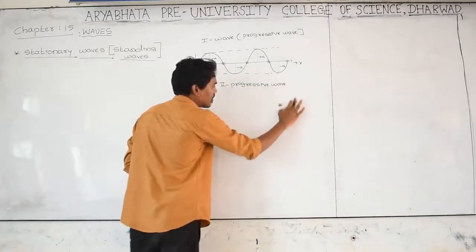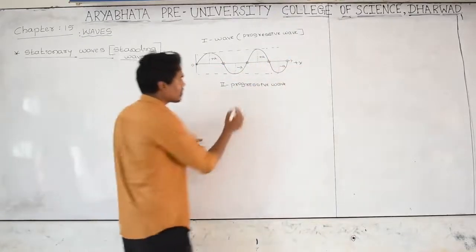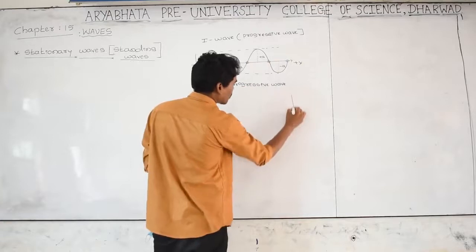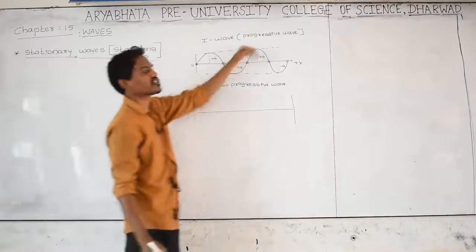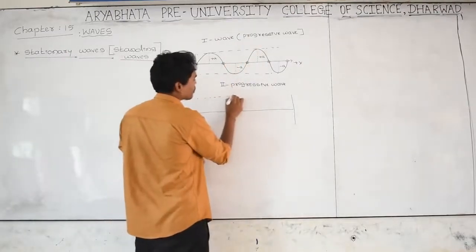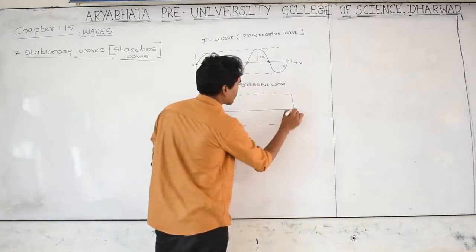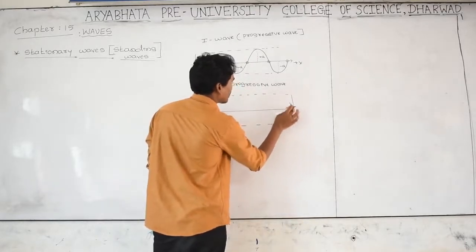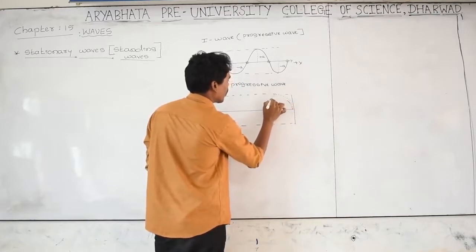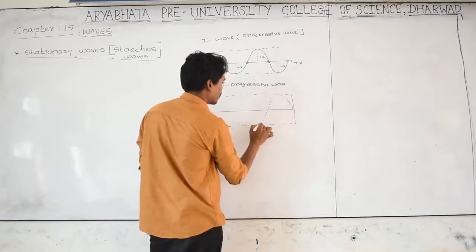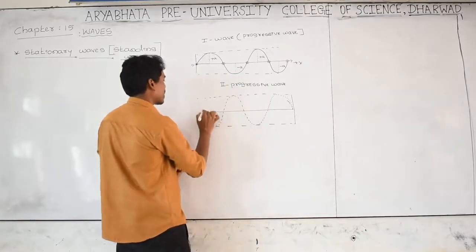How does that happen? Let us take the first wave moving in this direction, started at this point, and I am considering another wave that is also a progressive wave, but moving opposite to the first progressive wave. Let us take this wave, which started at this point. I am taking it as a dotted line. This is another wave, moving in this direction.